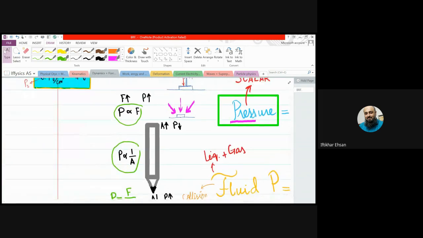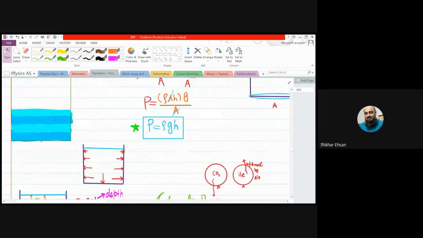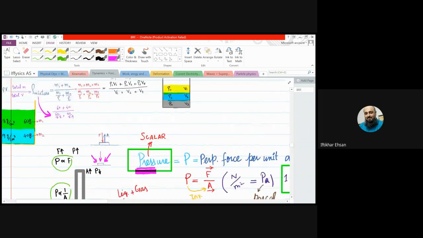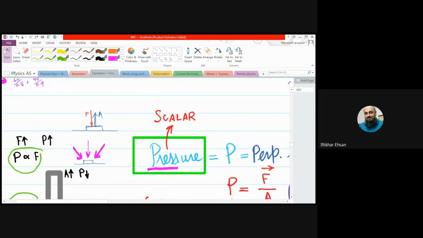Let us move to pressure. Beta, pressure now comes from the word press. And to press something, what do you need first of all? We need a force. But now, let's say here is a button and you want to press it.